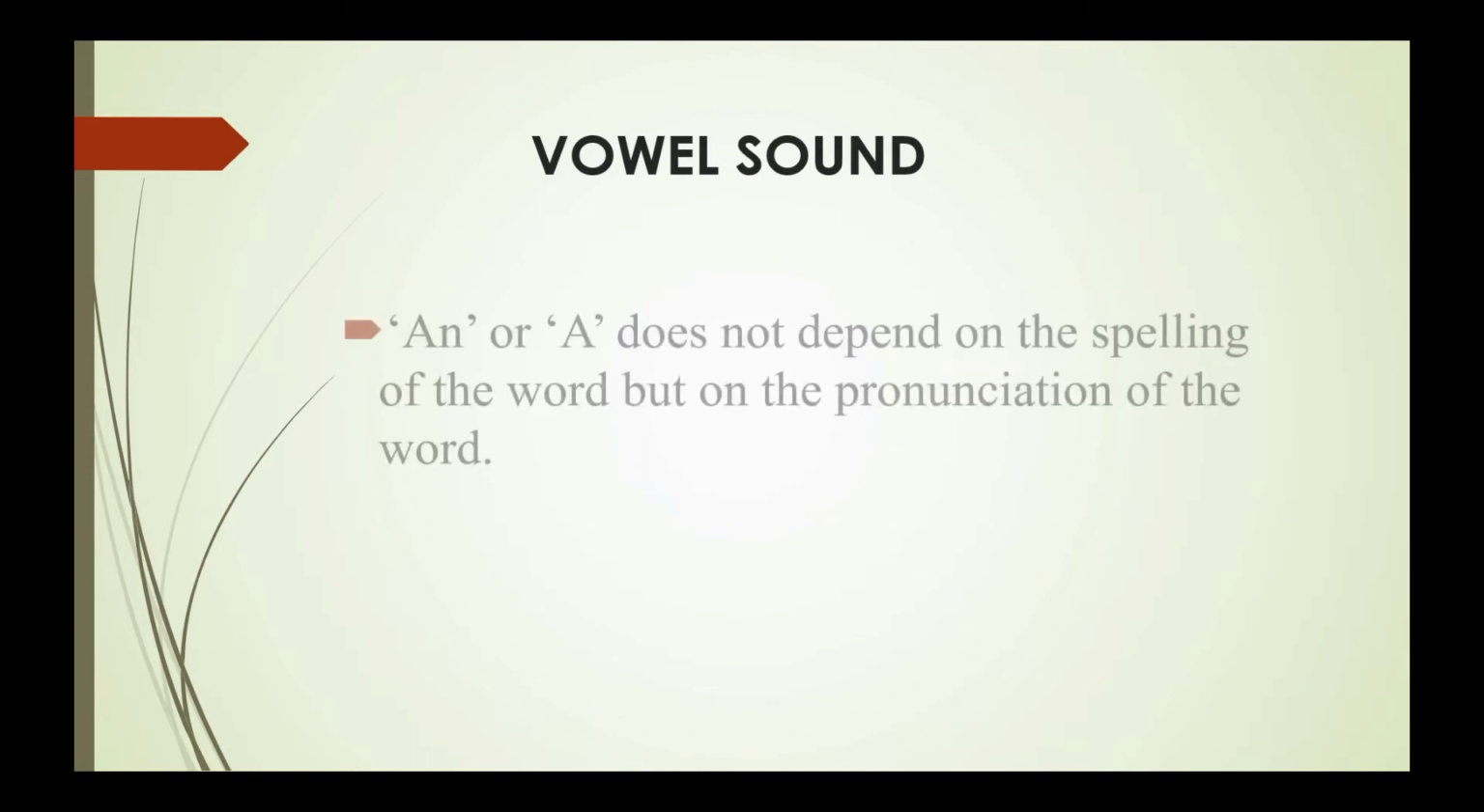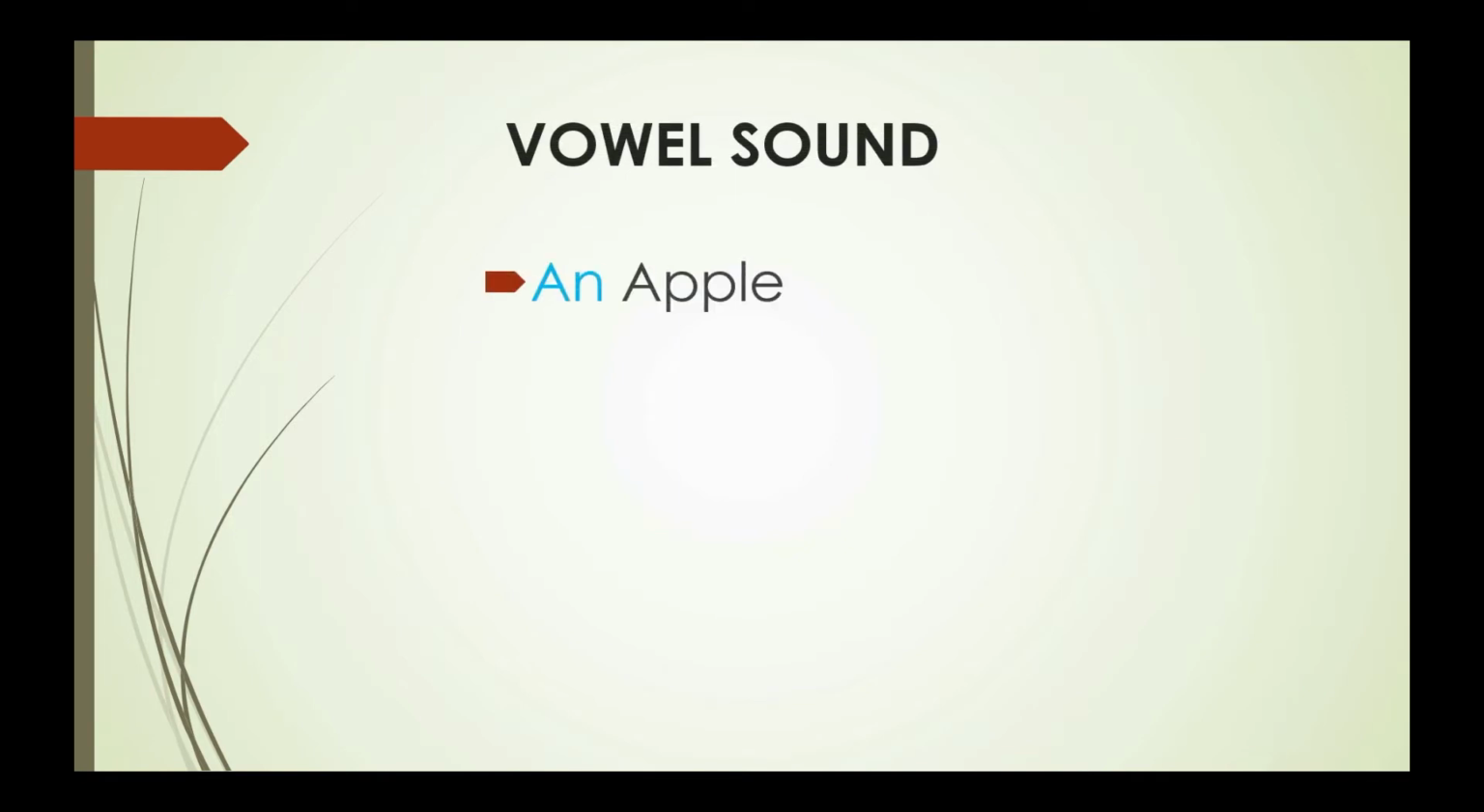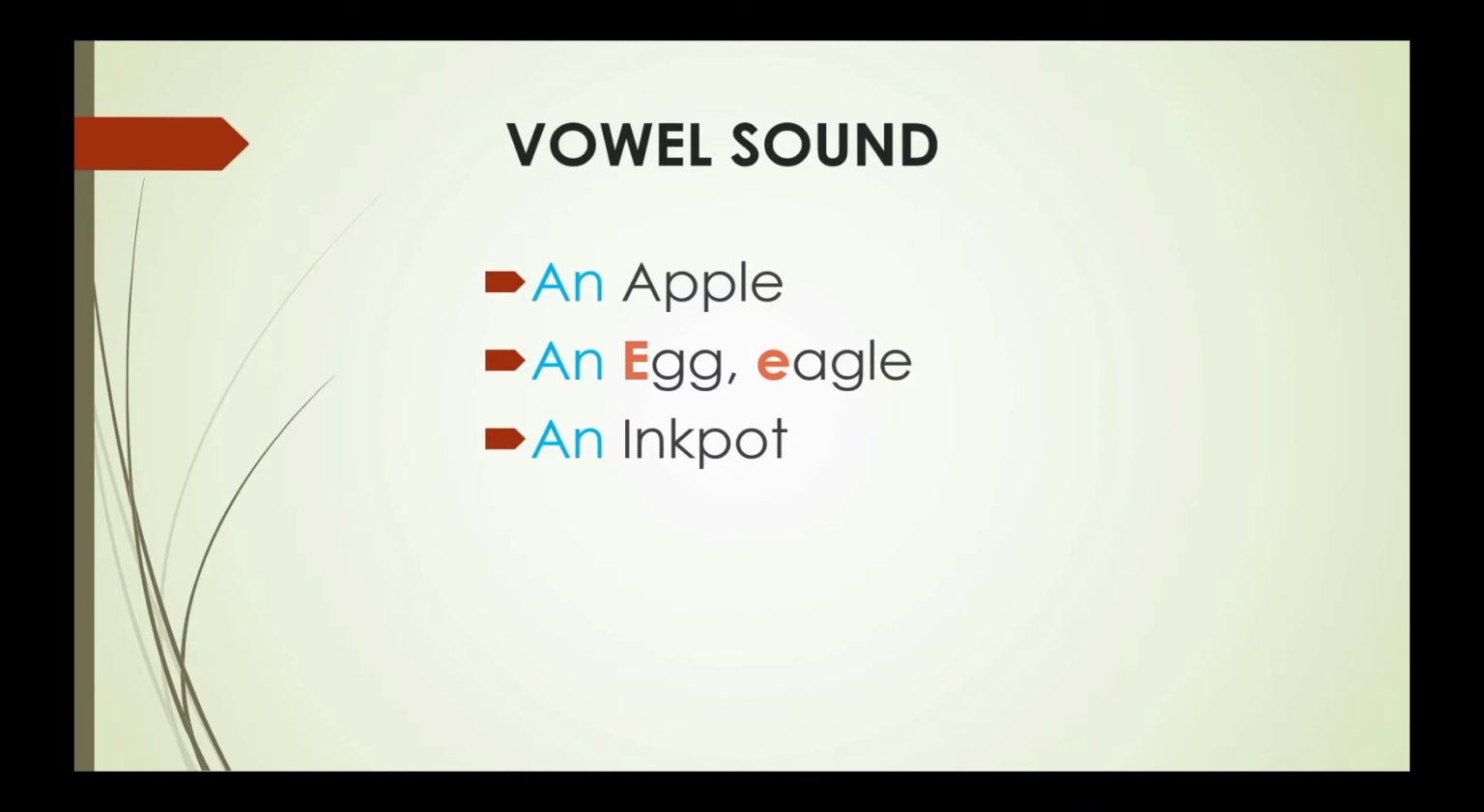It is important to note that an or a does not depend on the spelling of the word it comes before. It depends on the pronunciation of the word. Always trust the sound, not the letter. For example, an apple, an egg, an eagle, an inkpot, an owl, an umbrella.